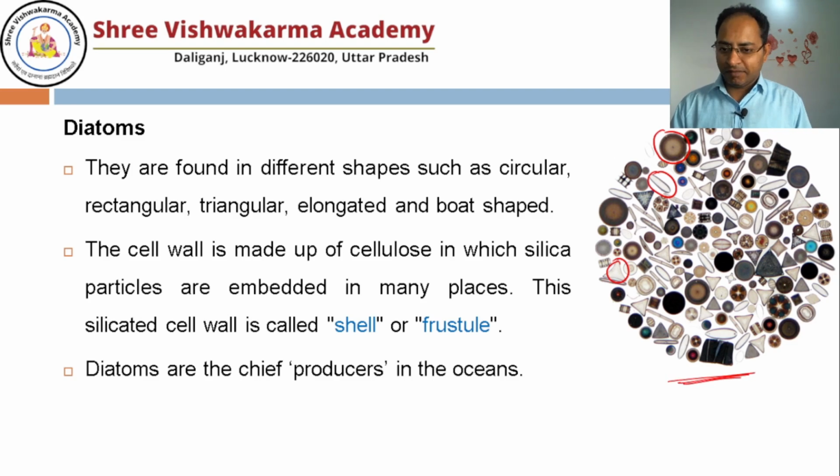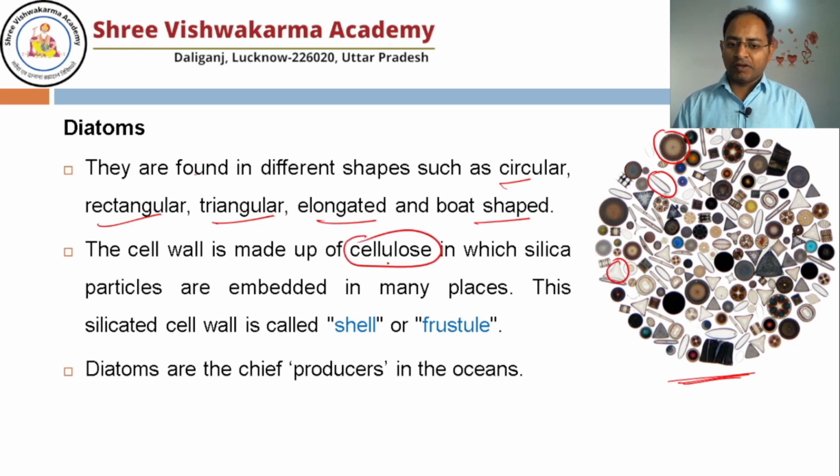They have a cell wall. So diatoms may be circular, rectangular, triangular, elongated or boat shaped. They have plant-like character, meaning their cell wall is made up of cellulose. But one thing is mixed here: silica is the additional thing which makes it shiny and very hard. So we call this cell wall a shell or frustule.